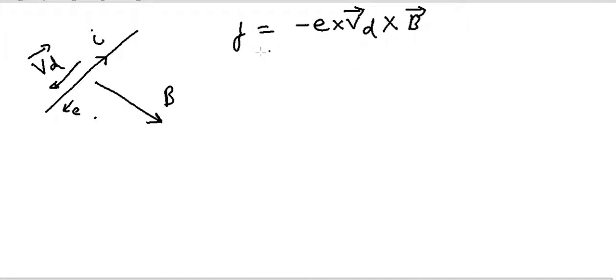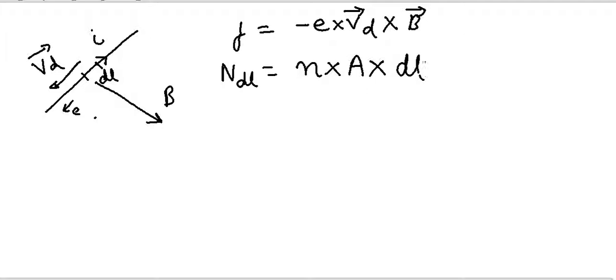Now, if I assume a small wire of length dl and the number of electrons per unit volume as small n, then the number of electrons in this small length dl will be equal to the number of electrons per unit volume into the total volume of this small length of wire. The total volume of the small length of wire will be the cross sectional area of the wire multiplied by the small length of the wire.